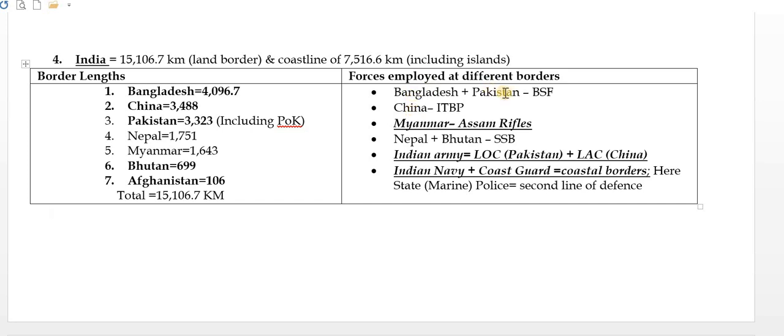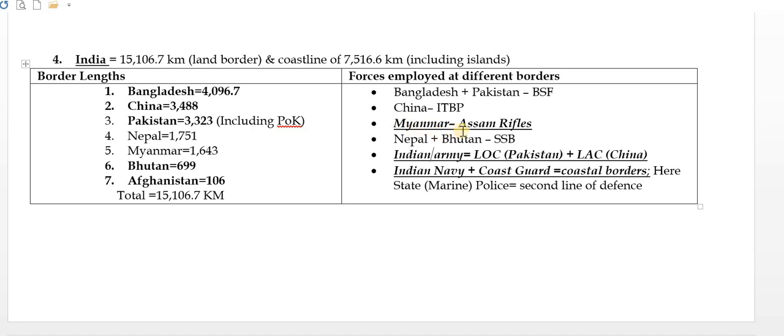What are the forces deployed at different borders? So Bangladesh and Pakistan are covered by BSF, because the Border Security Force is actually equipped to handle situations emanating from cross-border terrorism and all kinds of infiltration. Bangladesh was again East Pakistan only. So Pakistan and Bangladesh are being handled by BSF. Then China needs a different kind of expertise in very hilly terrain. So that's why we need the Indo-Tibetan Border Police. They have that separate expertise to handle the Chinese terrain.